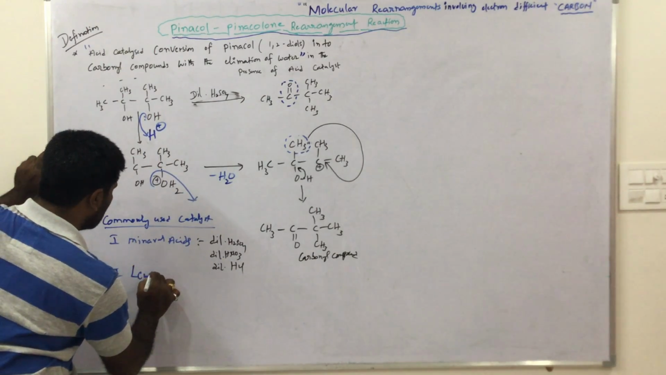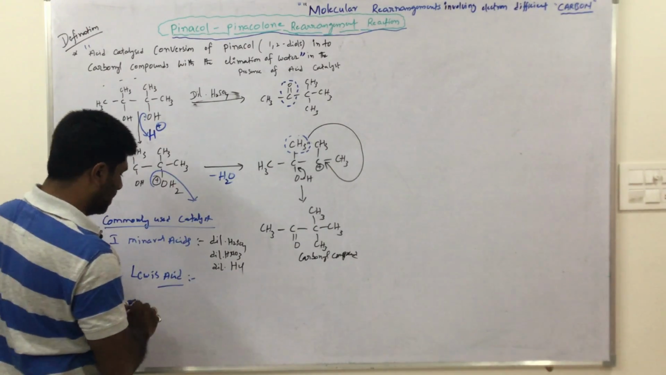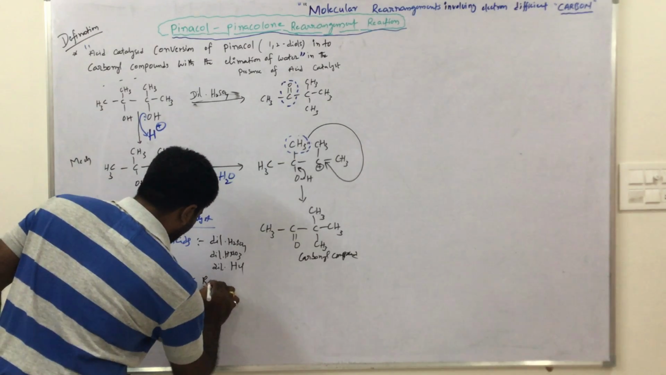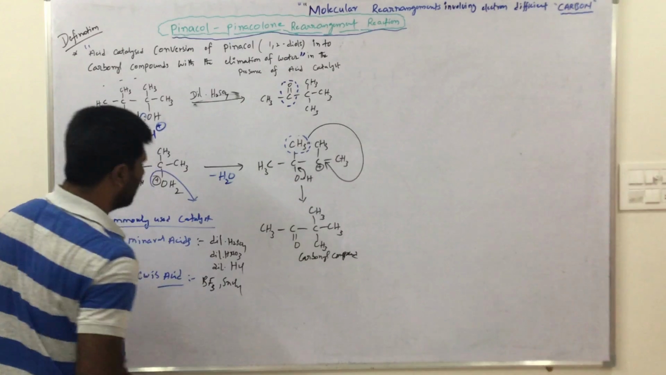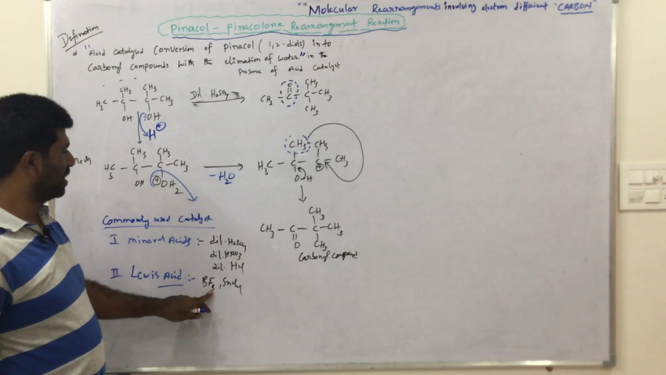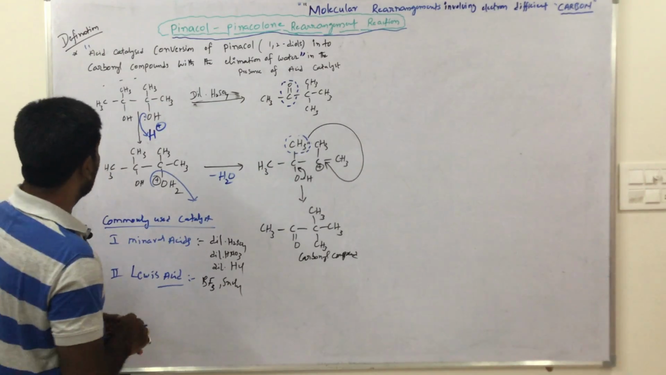Lewis acids are also used sometimes. These are BF3 or SnCl4. Okay, clear?